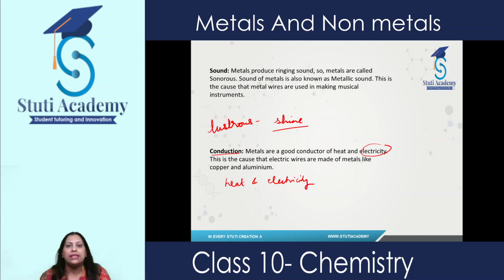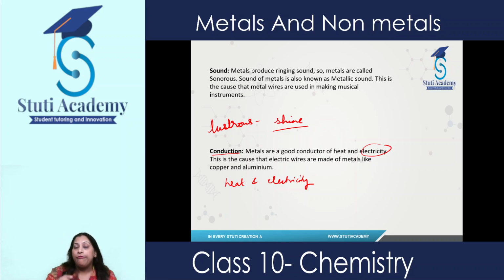You can take an example of a pan in your kitchen. If that pan does not have any covering of wood or plastic over it, and you touch that handle, you'll feel hot. That is due to the property of the metal that they are good conductors of heat. They allow the heat to pass through them, and they are good conductors of electricity as well, due to the presence of free electrons.